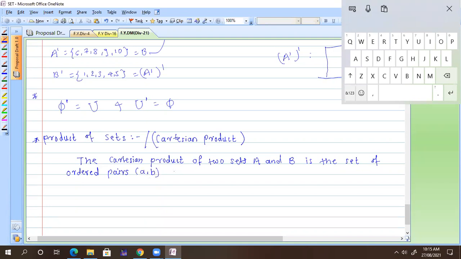Pairs A and B, with small a belonging to set A and small b belonging to set B. That is, the Cartesian product is nothing but A cross B, which contains elements of the type (a, b), such that a belongs to capital A and b belongs to capital B. Sir, the order matters: if we consider (a, b) and then (b, a), they are both different. Yes, exactly.